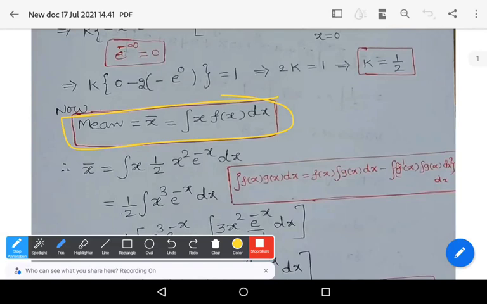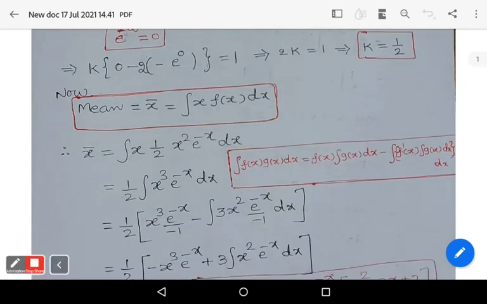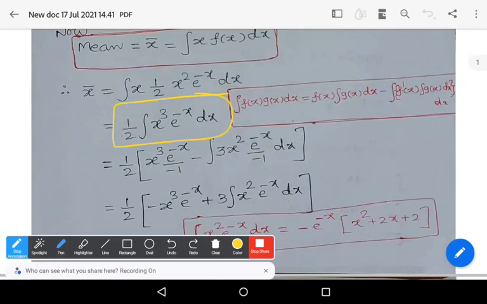So let us substitute every term. X bar is equal to integral of x f of x, 1 by 2 x square into e power minus x dx. You simply get 1 by 2 integral x cube e power minus x dx.